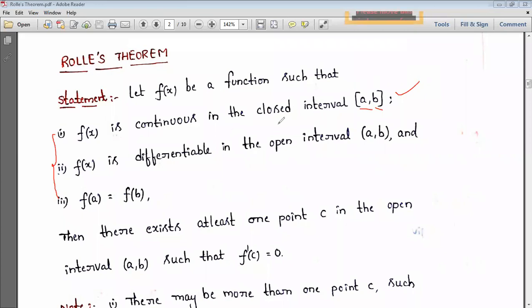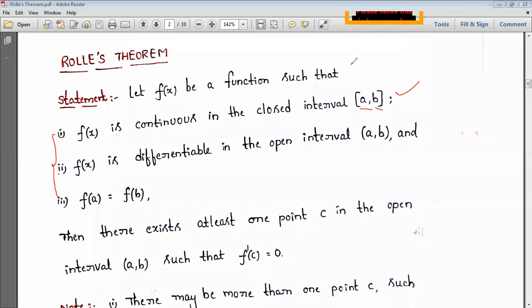If any one of these three conditions is not satisfied by the given function, then we'll say that Rolle's theorem is not applicable. So for applying Rolle's theorem, these three conditions have to be satisfied. If suppose the function is continuous but not differentiable, then we can't apply Rolle's theorem. Or if these two conditions are satisfied but this condition is not, then also we can't apply Rolle's theorem. First of all, these three conditions have to be satisfied, and only then we'll say that Rolle's theorem is applicable.